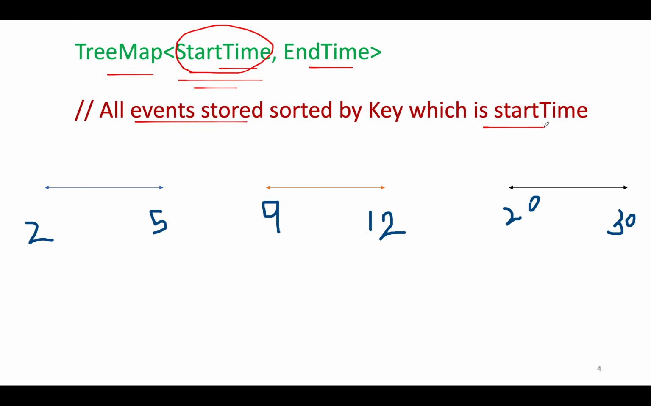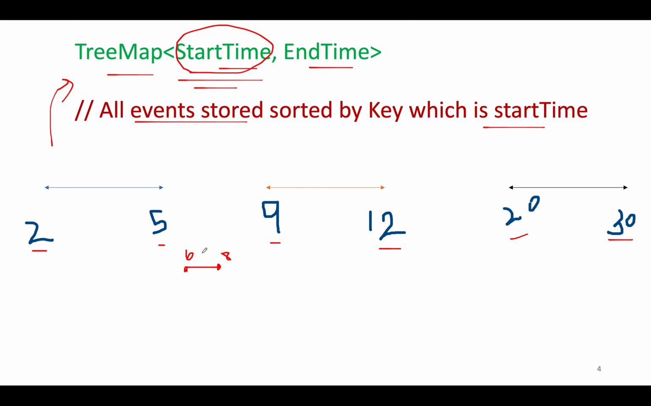Let's hypothetically assume that 3 of the events were already part of this TreeMap. The first one starts from 2 and ends at 5, the second one starts from 9 and ends at 12, the third one starts from 20 and ends at 30. Now we are getting queries to book more events, and the first query is 6, 8, and we want to check whether we can book this particular event or not.